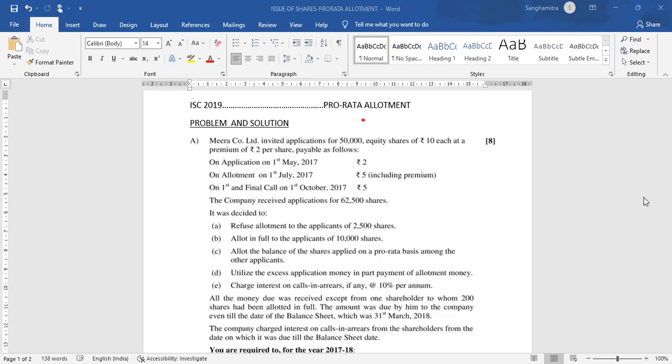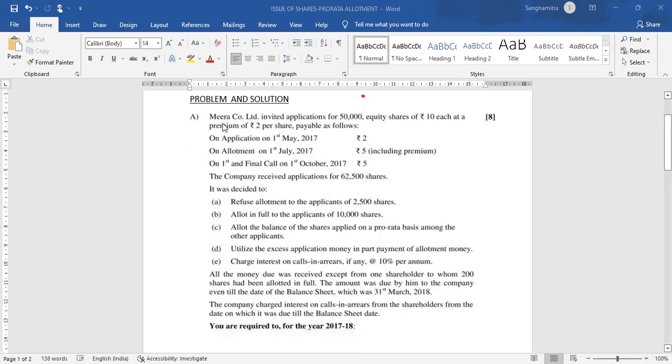Today we will be doing a sum on pro rata allotment of shares. This is a problem which came in the ISC examination 2019. So let us quickly go through the sum before we solve it.